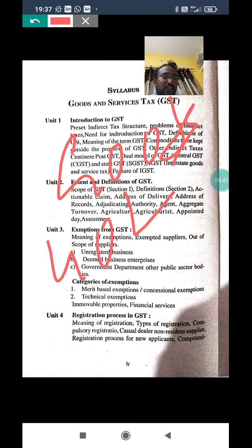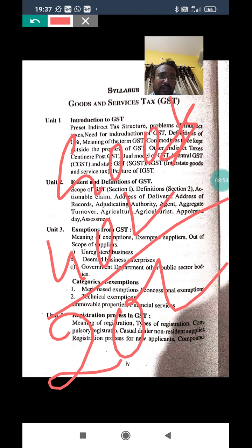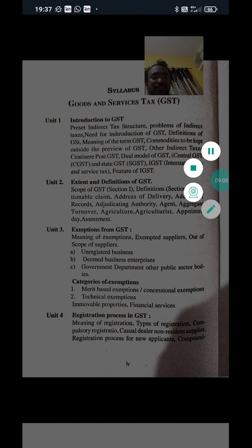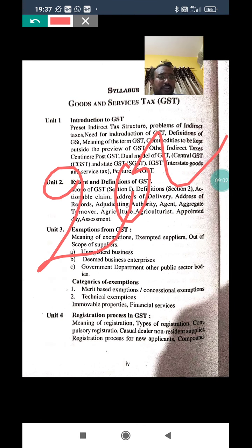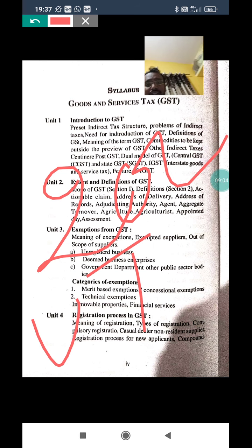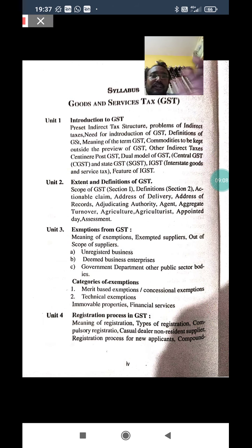If your turnover crosses 40 lakh, you have to go for registration. If it is a service, 20 lakh. These are in general states. In some special category states it is 20 lakh, and some union territories also 20 lakh. These are all conditions in relation with the registration process.